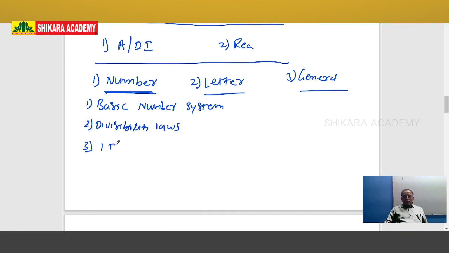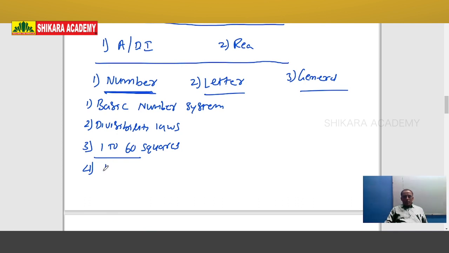And the third one is 1 to 60 squares. Please practice the squares from 1 to 60. Of course, in the examination they don't directly ask what is 47 square or what is 53 square. But if you know the squares from 1 to 60, then you can increase your calculation speed and find the answers within a short time.